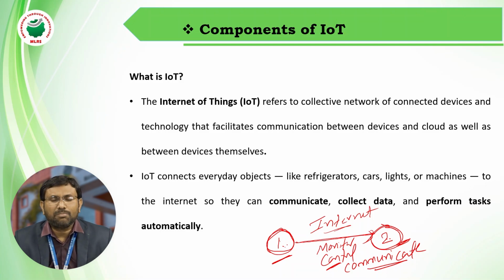One real-time example is that we can control the washing machine present at our homes from a different place. For example, currently I am at office and I can control the washing machine at my home from office. That is possible with my mobile. By using my mobile, I can control the washing machine and the air conditioning, AC system at my home. That is possible with the help of IoT.